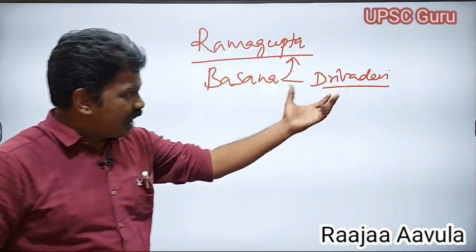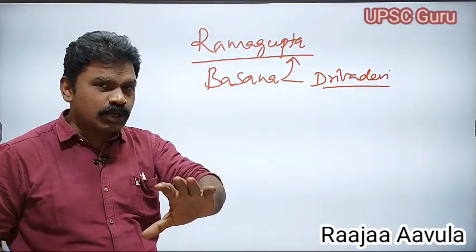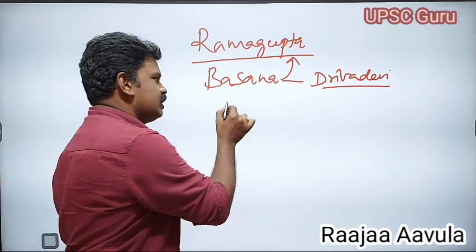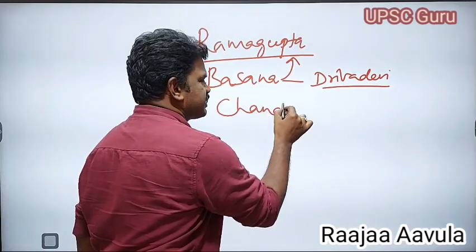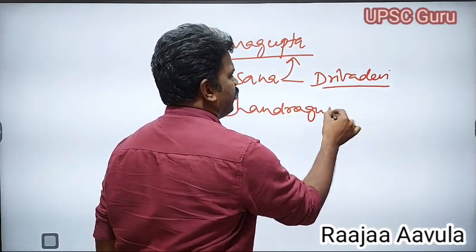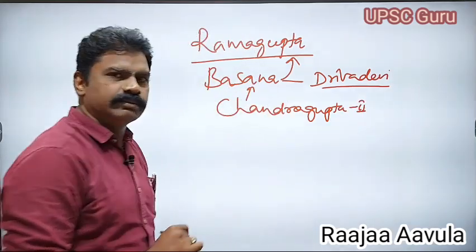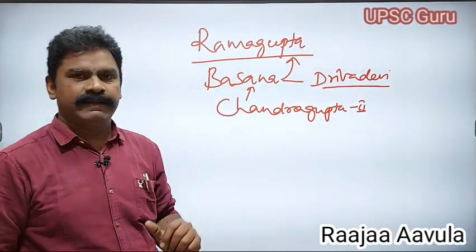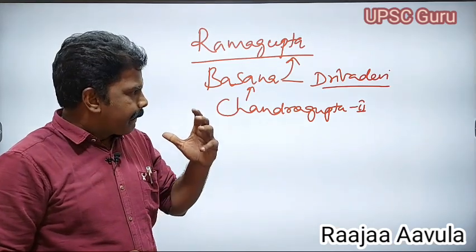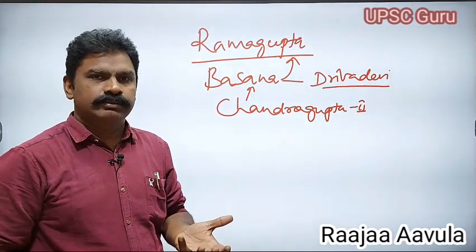To rescue Dhruva Devi, what did Chandragupta II do? Chandragupta II disguised himself as Dhruva Devi and killed Basana. He deceived Basana. That was the indirect war.